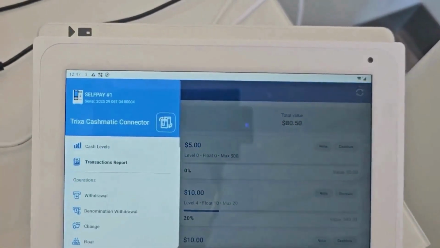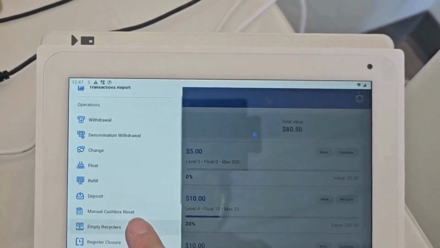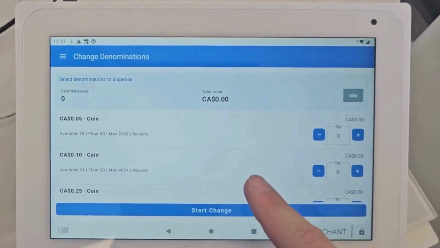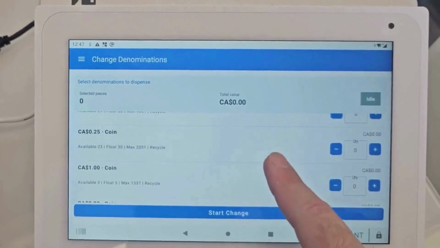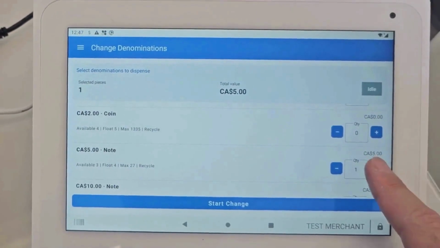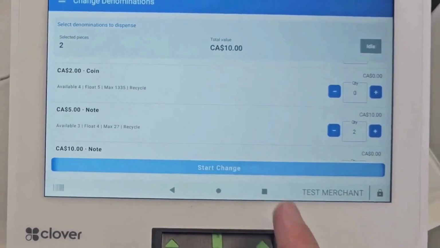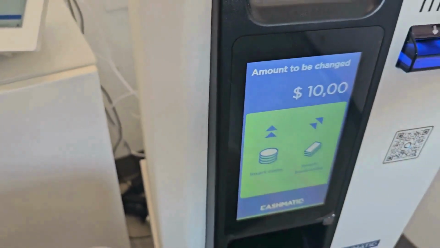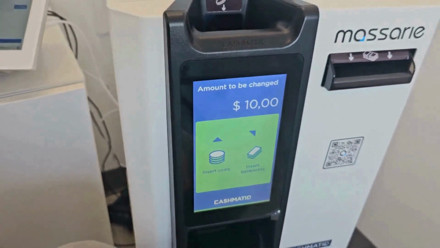So now I will show you how to perform change. So let's say you need $5. You just press 1, 2, and then when you start change, the app will send the signal to the cash management device, and then you just need to insert $10 to give you back the change you requested. So here's $10.